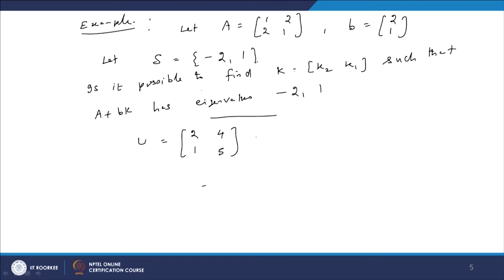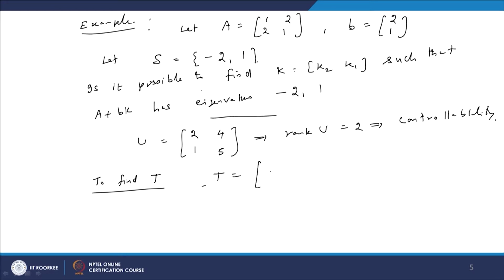So, the rank of U is 2, therefore, it implies controllability. So, according to the principle which we have seen earlier, we have to find the matrix T first.